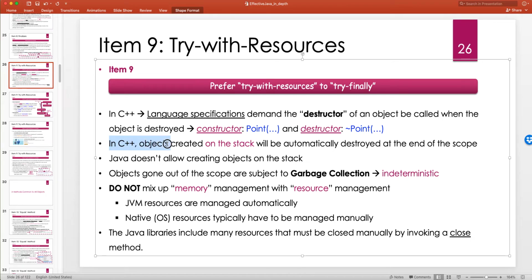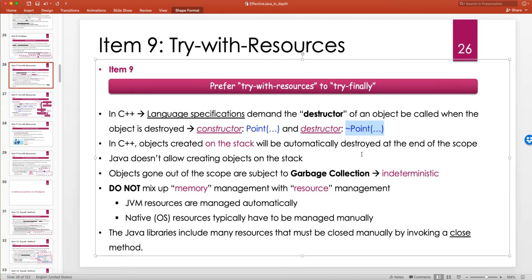So in C++, objects created on the stack will be automatically destroyed. The memory management for when the objects are destroyed is automatic, because the program counter just moves up and down the stack. That's why this is nice: when we allocate on the stack, we don't need to worry about calling the destructor. This will definitely be called.